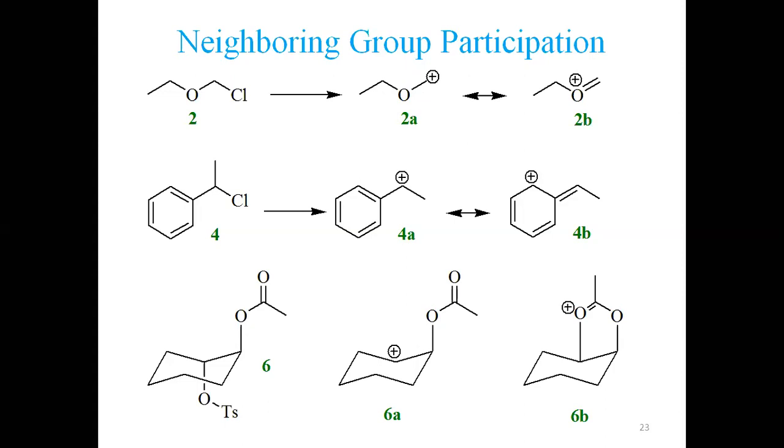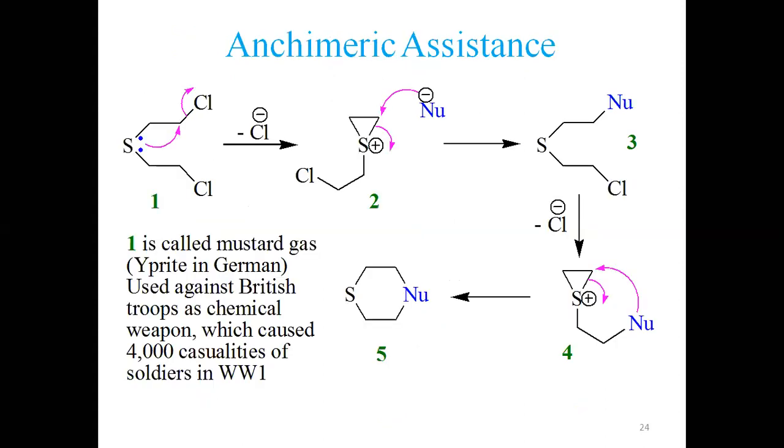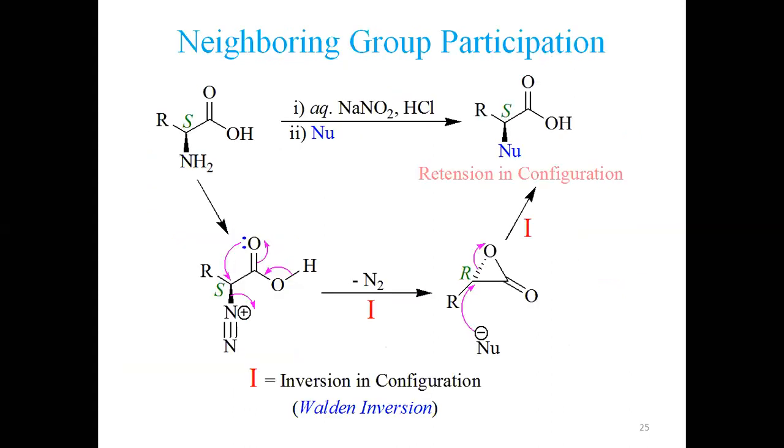Anyhow, we shall continue the neighboring group participation in the next lecture as well. I shall present a very interesting example which was used in the First World War. In World War One, the structure presented, structure number one, is mustard gas. This was used by Germans against British troops, and 4,000 soldiers were killed by this commodity. I shall explain the mechanism of this later in the next lecture.